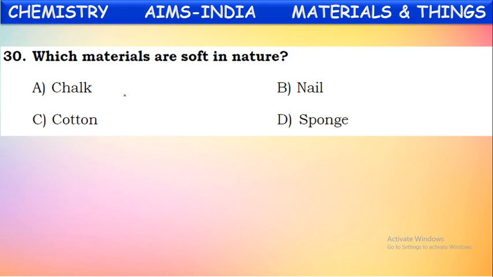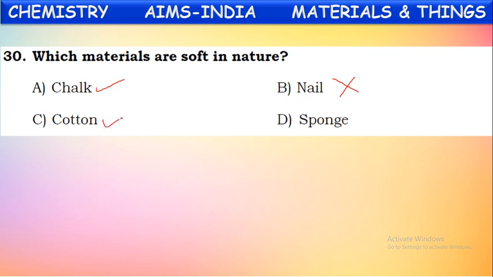Is chalk a soft material? What do soft materials mean? The materials which can be compressed or scratched easily are called soft materials. Okay, say chalk can be scratched easily, so it is a soft material. A nail cannot be compressed or scratched easily, so it is not a soft material. It is a hard material.